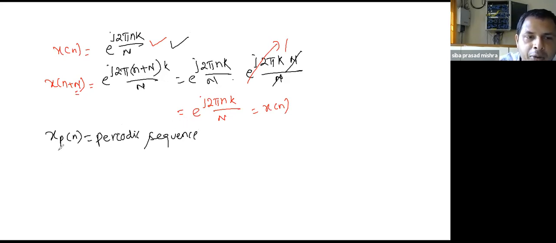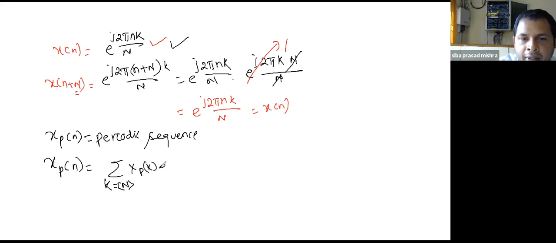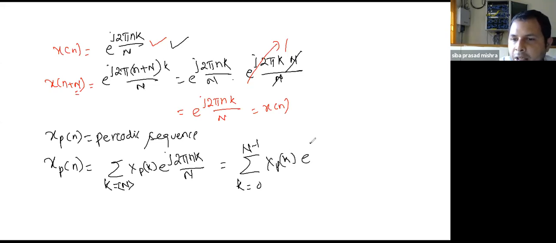Then I can write it like this: let xp[n] equal summation of k equals some period N of Xp[k] e to power j 2 pi nk by N. Means here this xp[n] is the periodic sequence we represent with the help of this exponential signal, and k ranges over a period N, and this can be anything, like we can represent it as summation of k equals 0 to N minus 1 Xp[k] e to power j 2 pi nk by N. So 0 to N minus 1 is just one example, or you can take any limit.